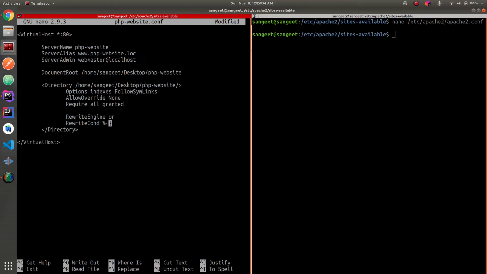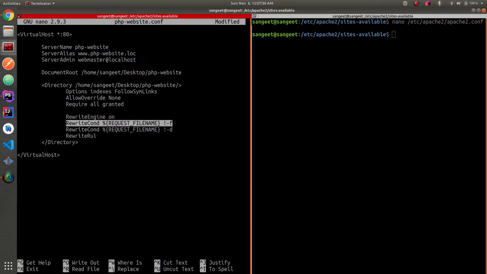So the condition that I'm going to write here is I'll check if there is any file in the path matching the URI. So for that I'll write REQUEST_FILENAME, which will fetch the current URI, and to check the file we'll have to write the flag -f. So we have to check the same thing for directories also, and for that we'll just replace the flag f with the flag d, which represents the directory.